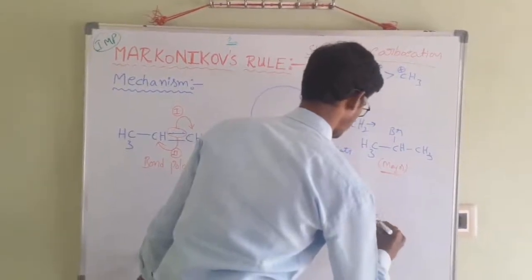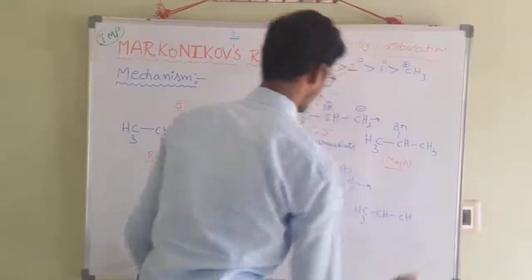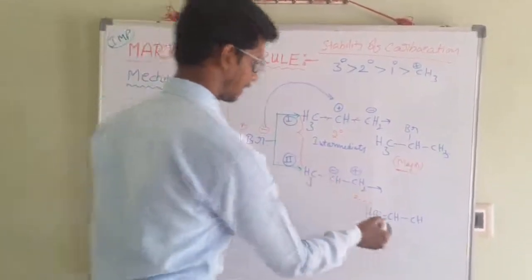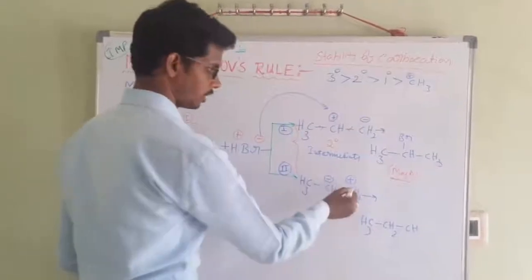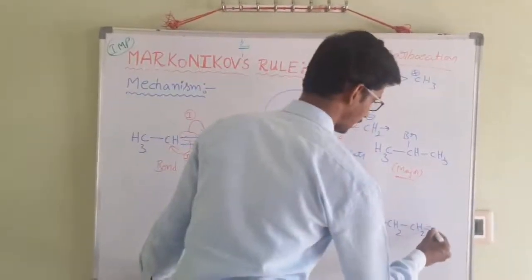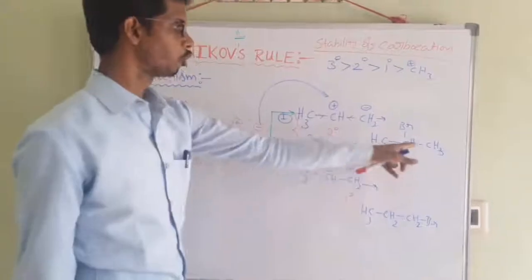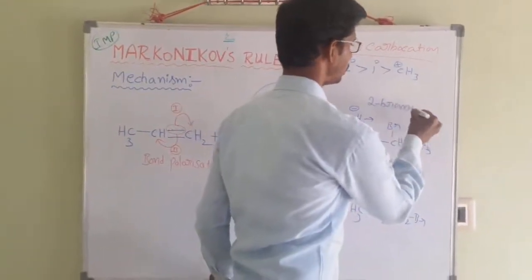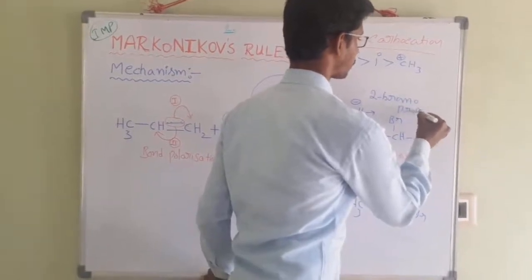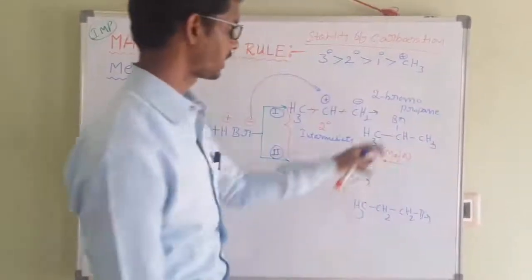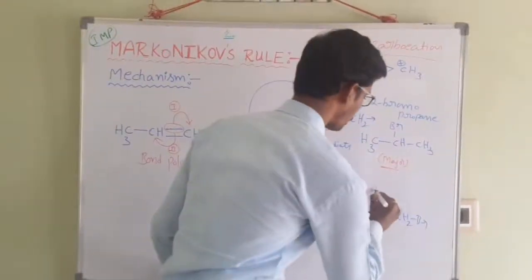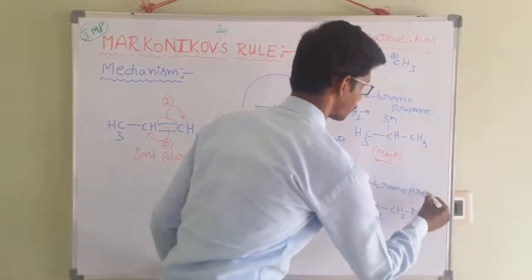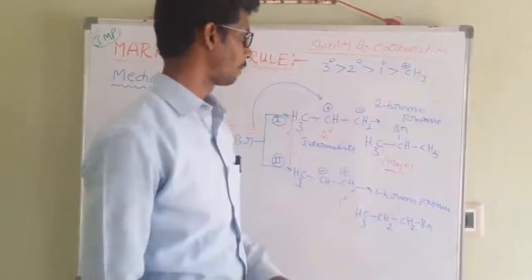CH3, CH, according to the anti-Markovnikov rule, here the carbon gets a positive charge, it becomes CH2, and you should add the negatively charged Br to CH2, so it becomes bromine. That's why 2-bromopropane is the major product and 1-bromopropane is a minor product.